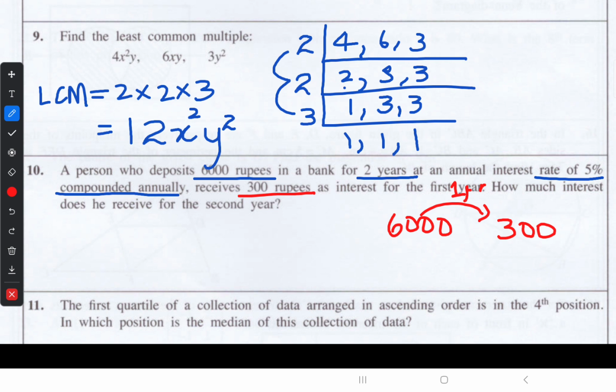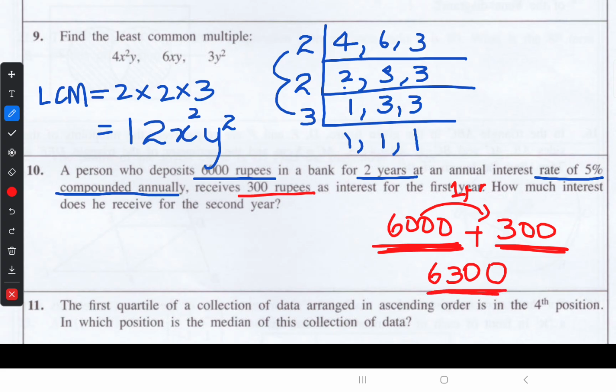For the next year, they will not calculate interest on just the 6,000 rupees. They will add your initial deposit amount with the interest, and for the second year's start, this is the amount on which they offer the annual interest.